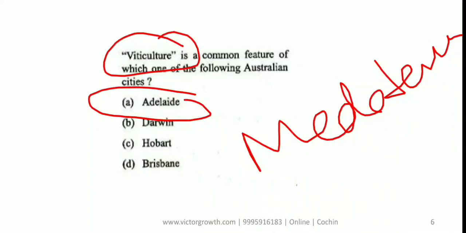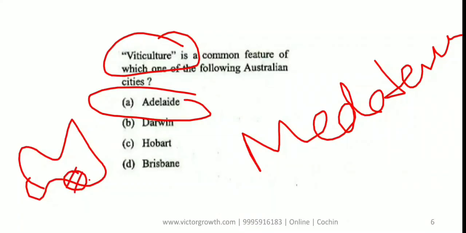If you look at an Australian map, here you have Adelaide. There are two places where the Mediterranean climate is found: one is here, and one is found in Adelaide also. So you have to understand Mediterranean climate. Next exam they'll ask you, Adelaide has got which type of climate? It is known as Mediterranean climate. One more point, write down: a unique property of Mediterranean climate is that the rainfall happens in the winter. Mediterranean has got winter rainfall.